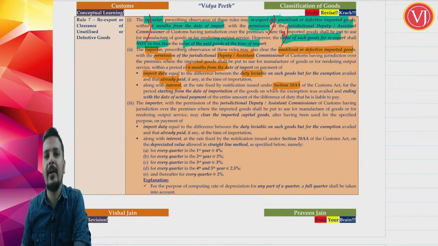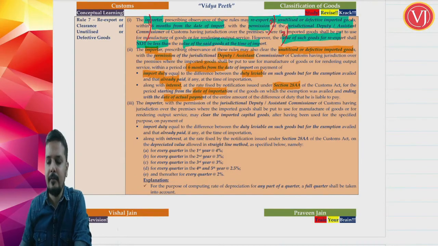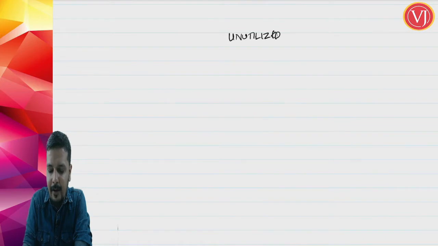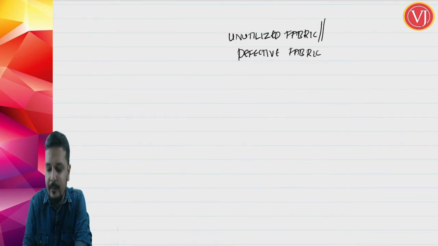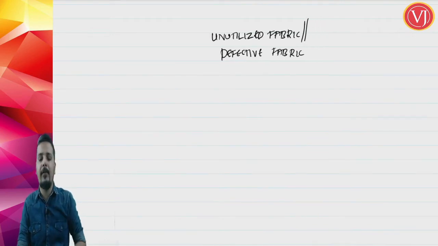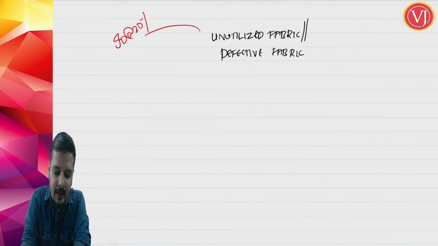As per section 28AA, you are talking about 15% interest from the date of importation till the date of actual payment. Now friends, what are they trying to tell? If I have imported fabric that is unutilized fabric or defective fabric, which I am very clear that I cannot use for manufacturing military uniforms because I cannot fulfill the promise, I have imported them not at 20% but at